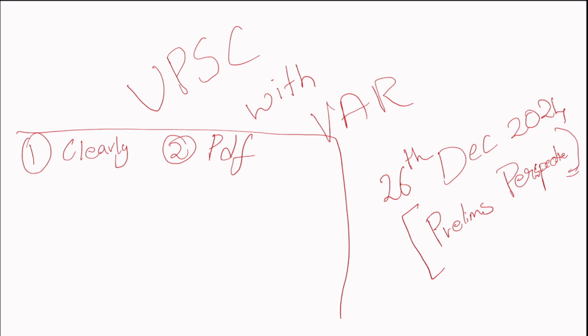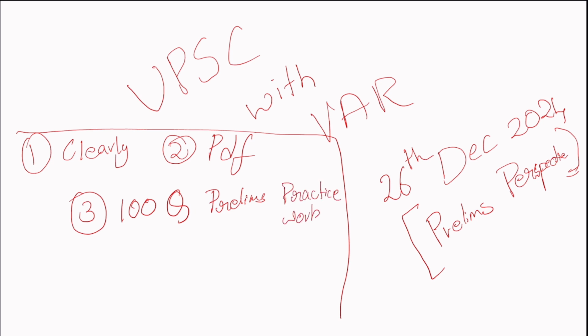You can download them, you can revise them multiple times, followed by, for each topic, if it's biotechnology, or else it's energy, or based on the single classes, you will be getting a 100-question prelims practice workbook, which will also be available in PDF format where you'll have to understand, analyze, and answer them.